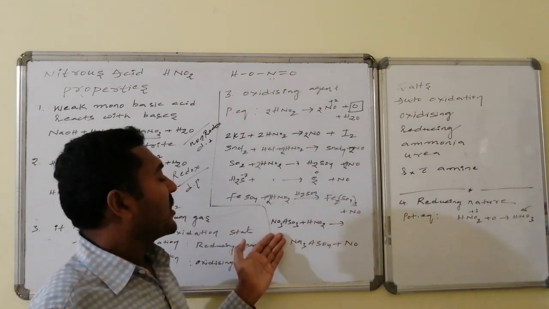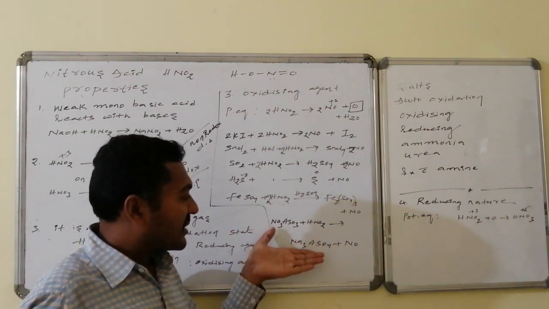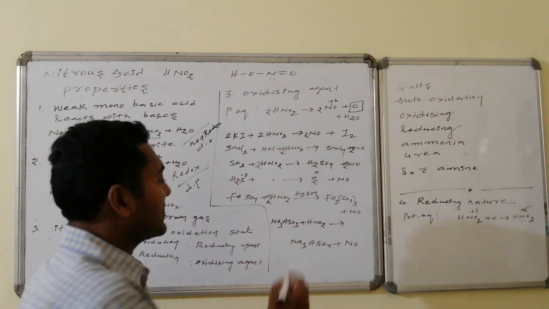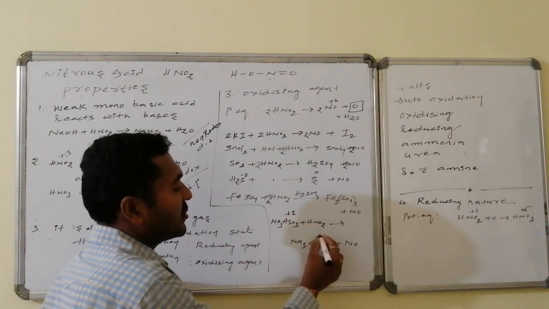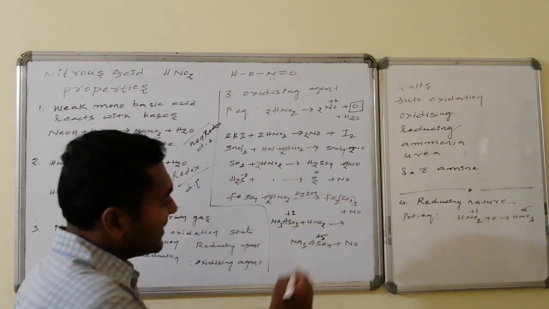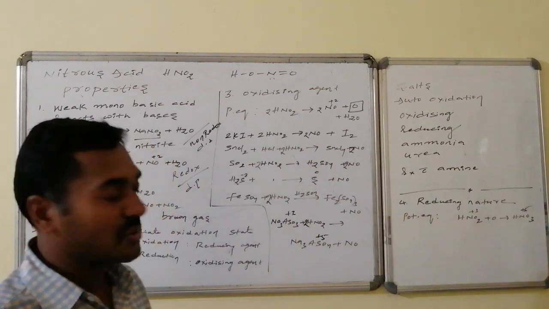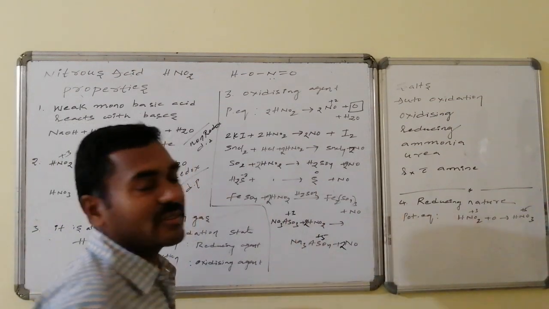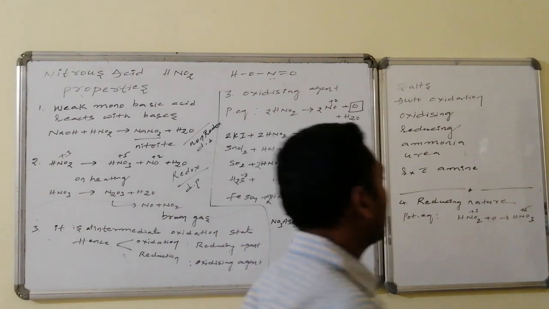Similarly, sodium arsenite is converted to sodium arsenate. Here also the oxidation number of +3 is converted to +5, incremented by 2 units, which is possible by 2 molecules of HNO2, and here it is producing 2 molecules of NO. Remaining all are spectator ions.